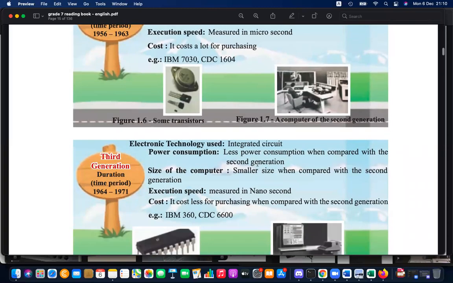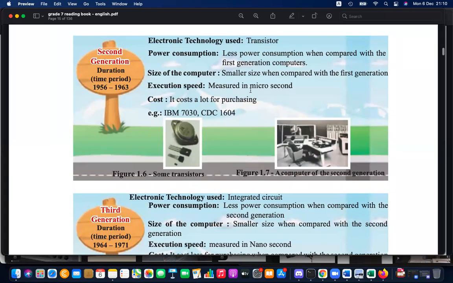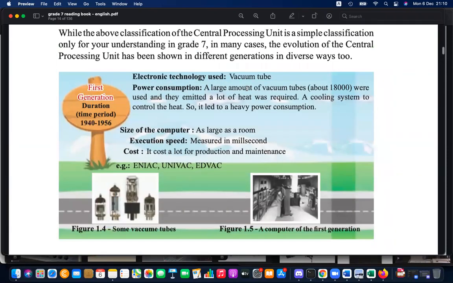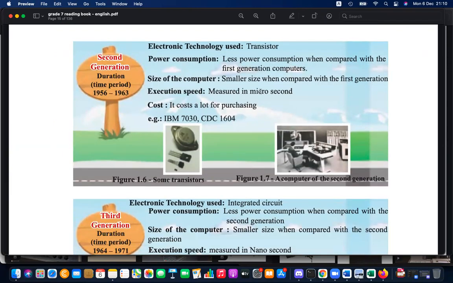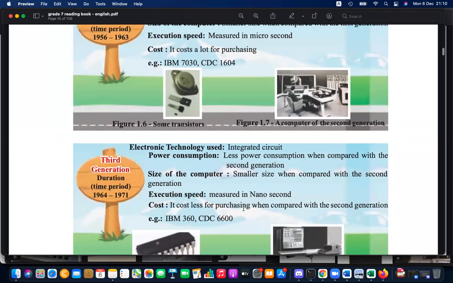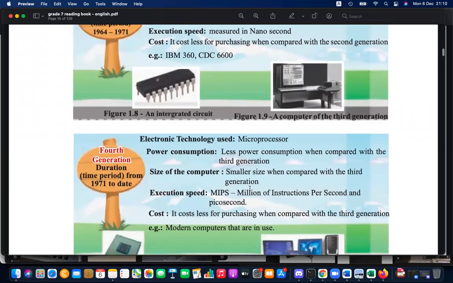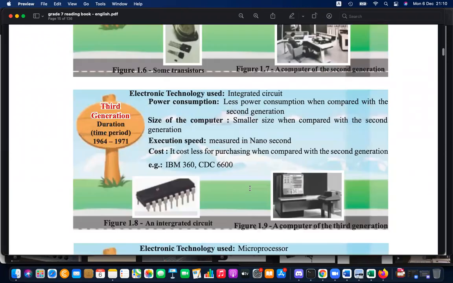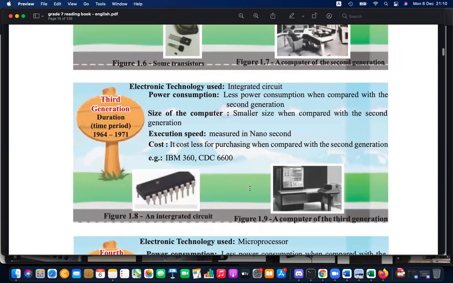They use even less power. Speeds went from nanosecond scale to millisecond and microsecond. Microsecond means 1 divided by million. Right? 1 divided by million second. Here millisecond means 1 divided by 1000 seconds. Microsecond is 1000 times 1000. Nano means 1 divided by billion. And pico means 1 divided by trillion. So the speed increases and the size decreases.